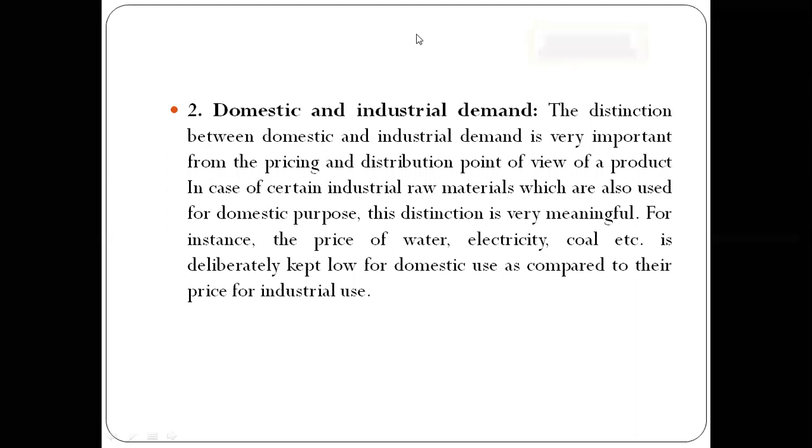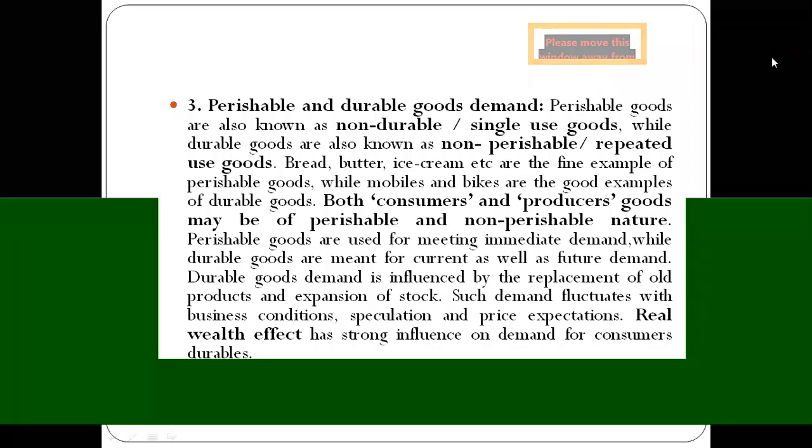The next concept is perishable and non-durable demand, and durable and non-perishable demand. Perishable demand is also known as non-durable, single-use demand, while durable demand is also known as non-perishable, repeatedly used goods.